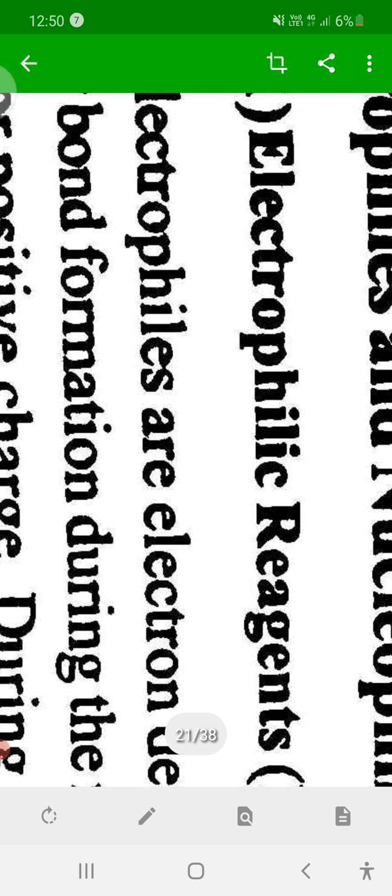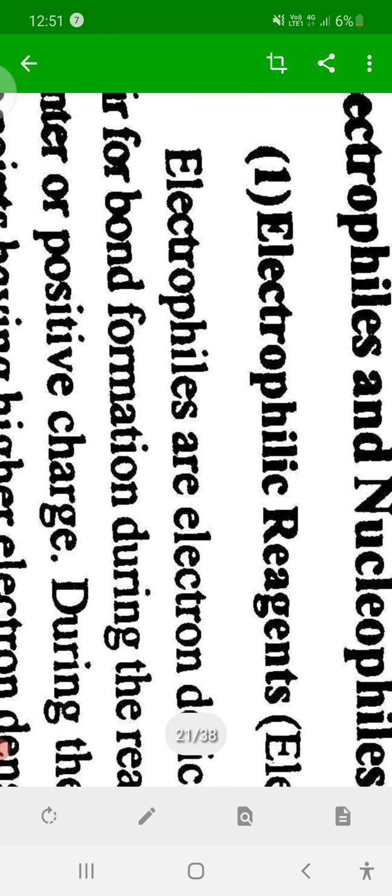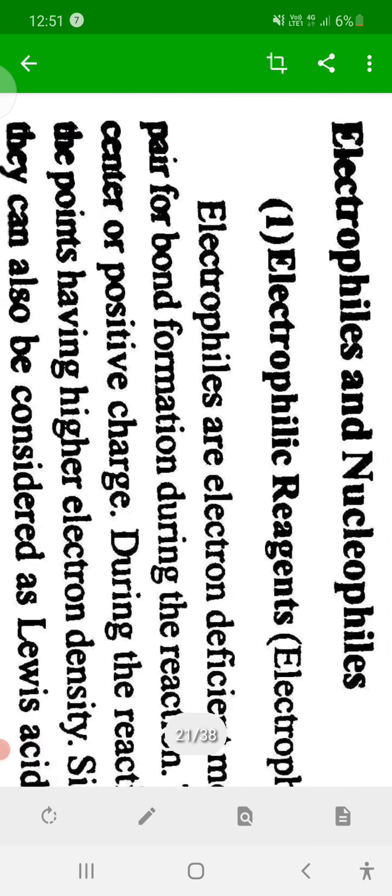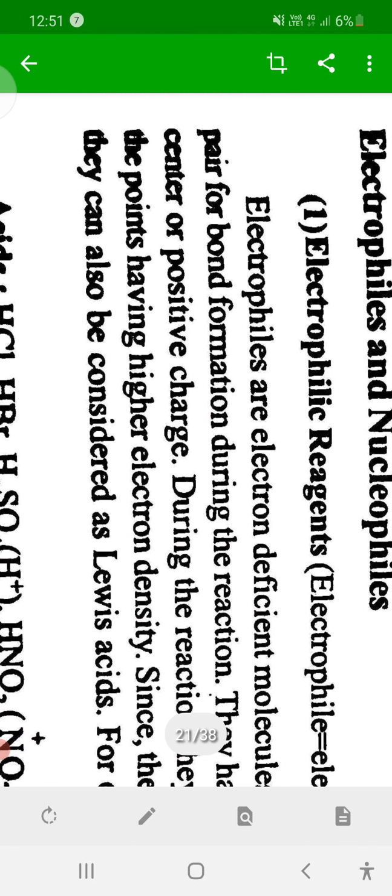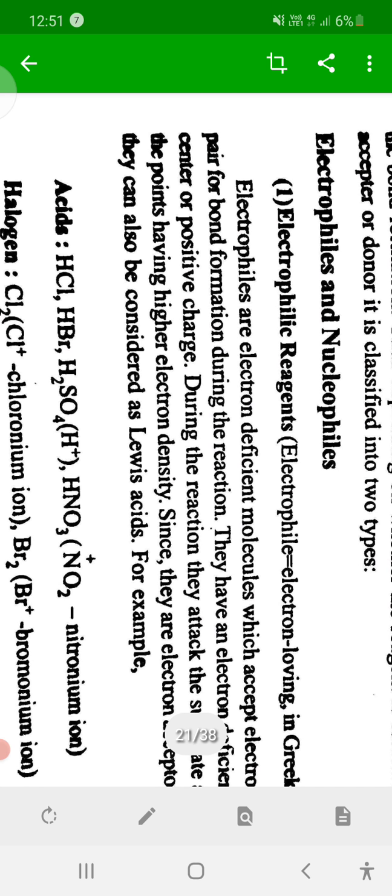Because they themselves are electron deficient, which means positively charged. Therefore, electrophilic reagents are defined as electron deficient species which have affinity towards electrons. As these species are electron deficient, they are positively charged.